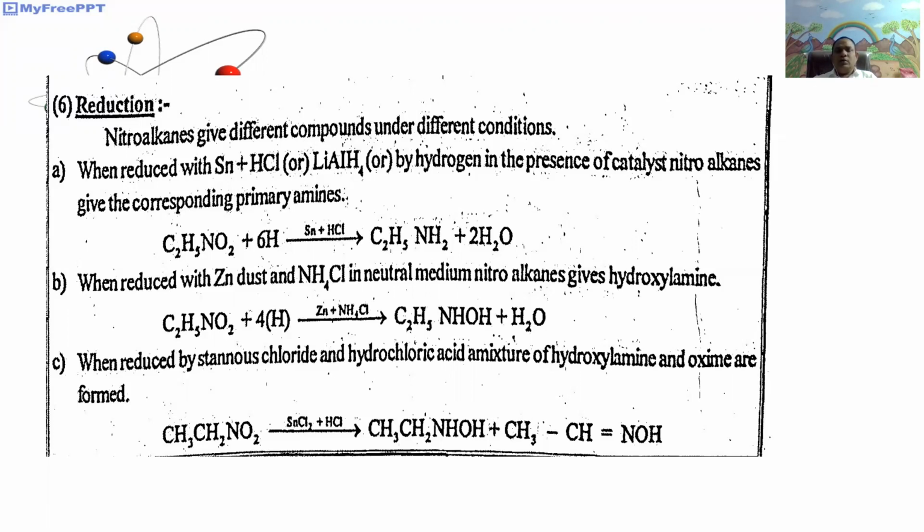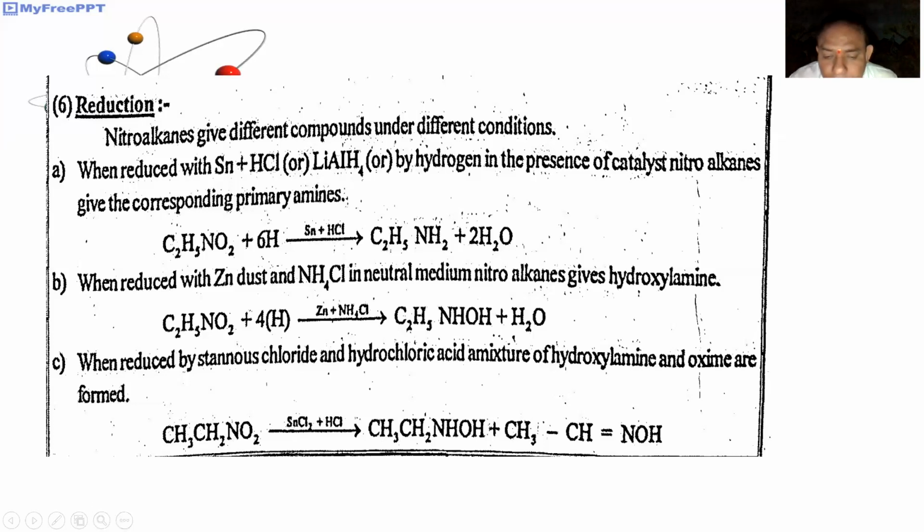The third type is nitroalkanes undergoing reduction with stannous chloride and hydrochloric acid. It gives a mixture of hydroxylamine and oximes. For example, nitroethane undergoes reduction in the presence of stannous chloride in HCl. It gives N-ethyl hydroxylamine and acetaldoxime.